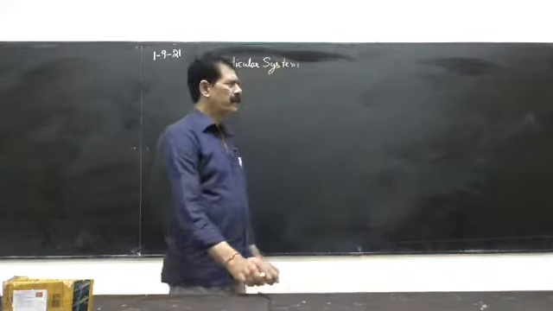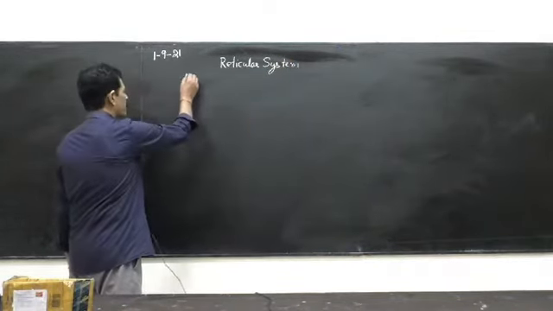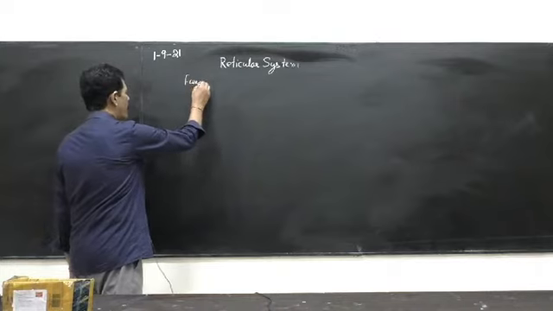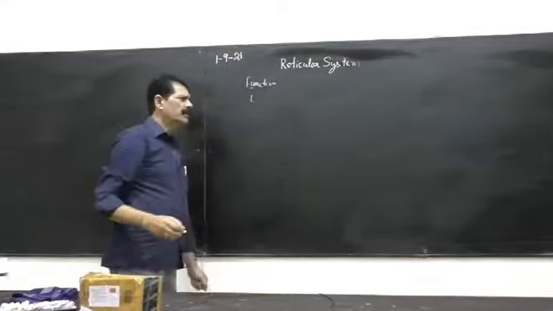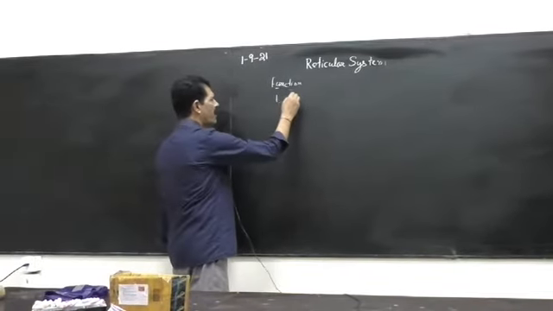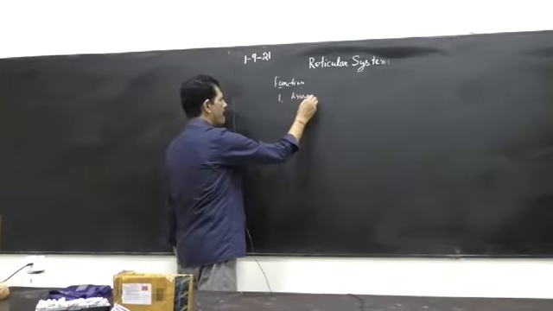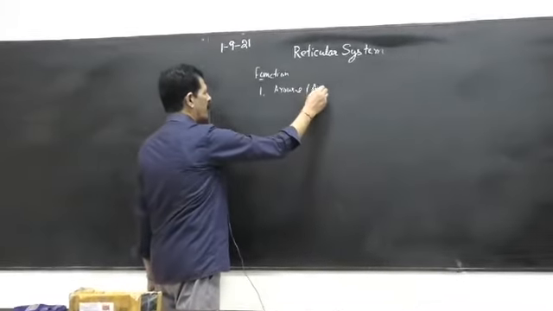And regarding its importance or the function, if we enumerate, it is concerned with the arousal phenomena or awakening.